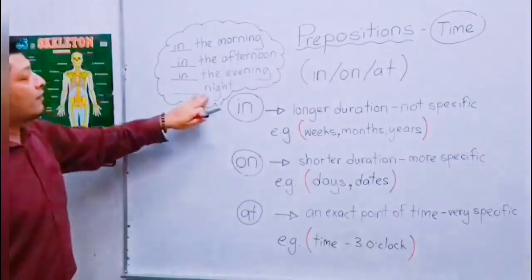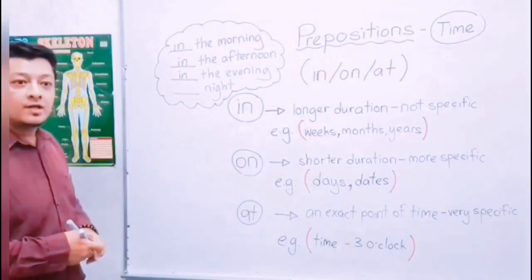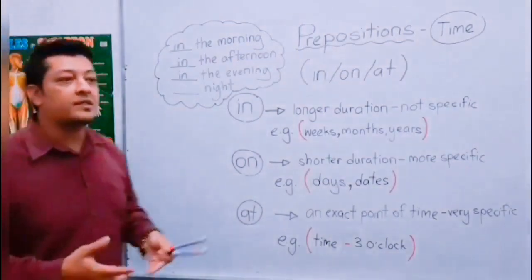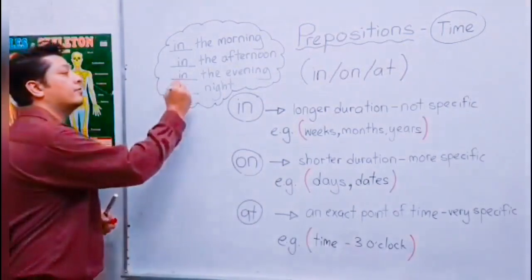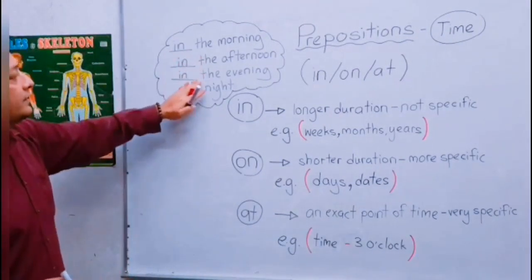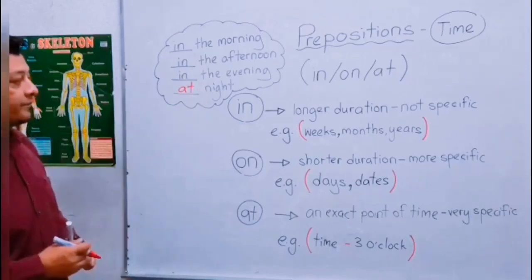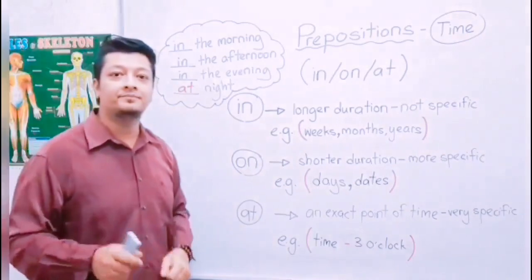For night, we use at, because if you were to open your eyes and see that it's dark, you know that it is night time. So we use at for night. It's in the morning, in the afternoon, in the evening, at night. Hope that clears the confusion.